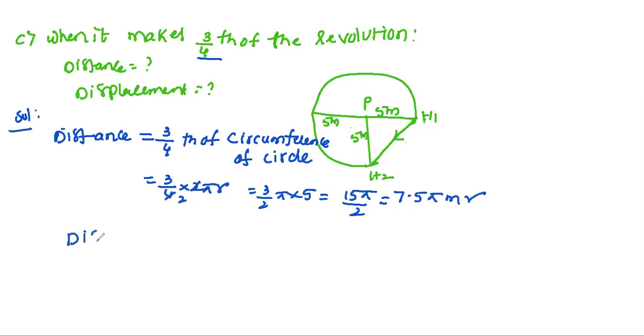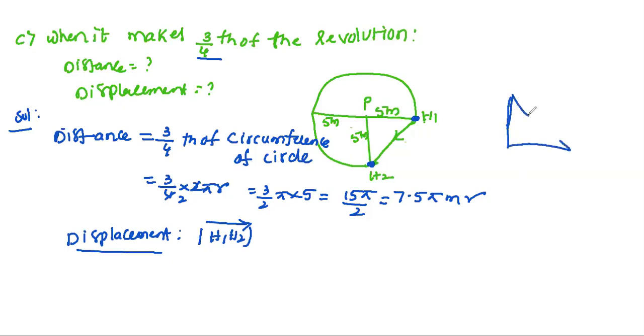Now we'll find the displacement. We already know displacement is the shortest distance between the 2 points. That shortest distance between the 2 points is h1 to h2. This is the initial position, this is the final position, and here we can apply Pythagoras theorem. Take this right angle triangle: this is the hypotenuse, this is the base, this is the height.